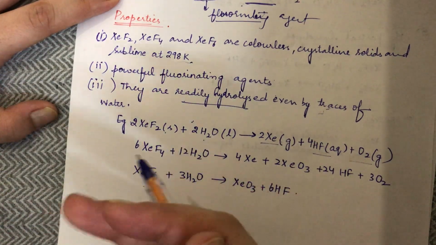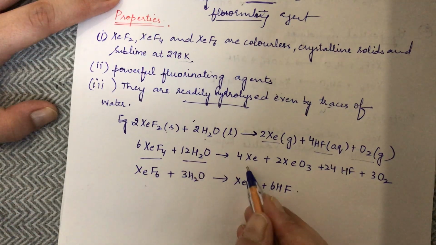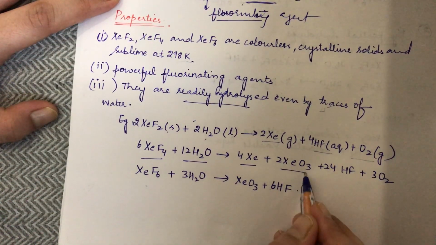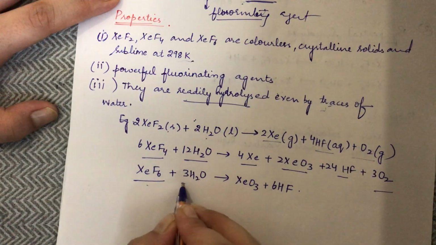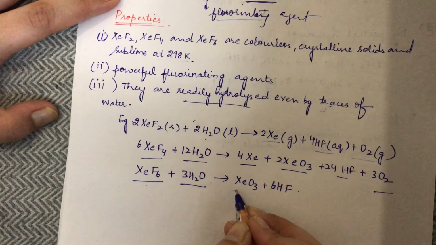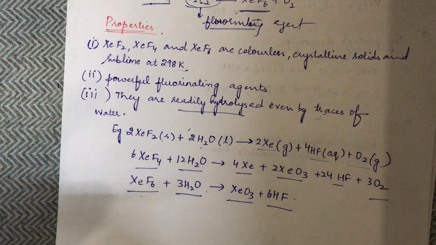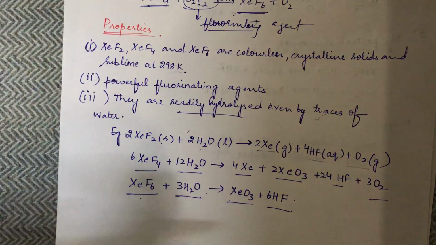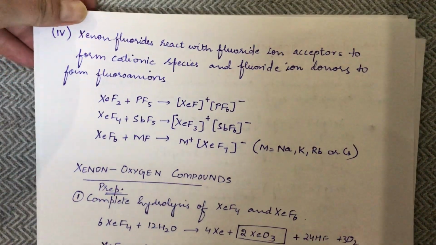They are fluorinating agents, so they are bound to lose fluorine. XeF4 plus water will form Xe, XeO3, HF and O2. But if XeF6 reacts with water, complete hydrolysis takes place, so XeO3 and HF are formed. You have to learn these reactions. They are very, very important, with the balancing. Since we have talked about these compounds, now we will talk about their next property.